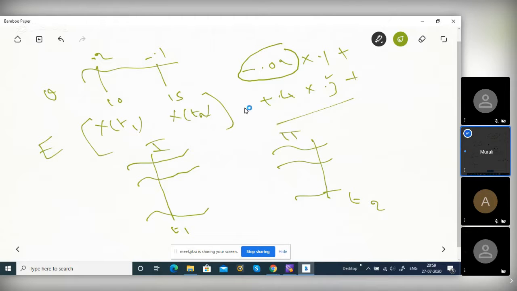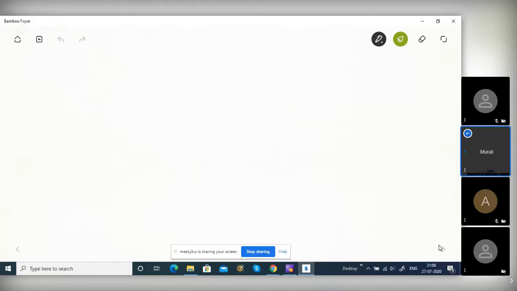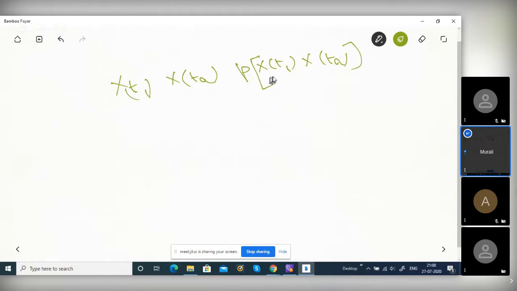So I have made one mistake, and I am making the same mistake again. I told you, I didn't write the formula. That's why this problem comes. Forget about cross correlation; before the autocorrelation, x of t1, I write the formula. x of t2, joint probability of x of t1 and x of t2. This is the actual formula, joint probability.